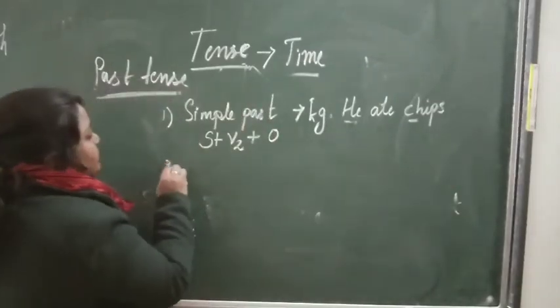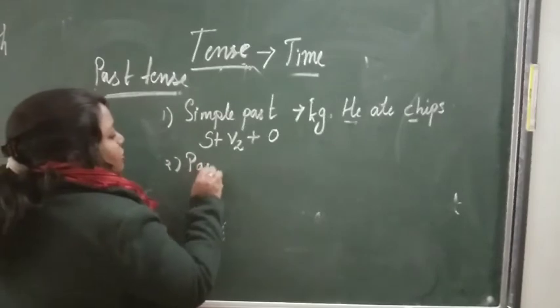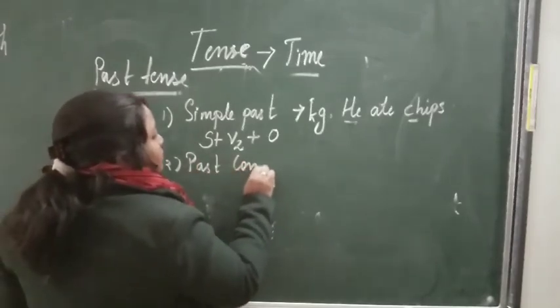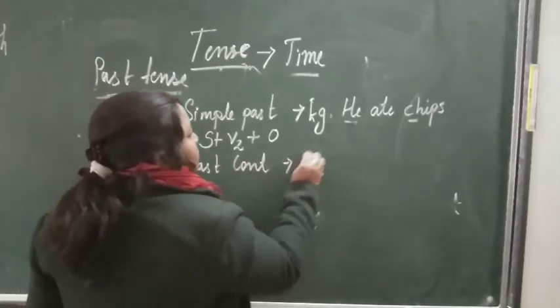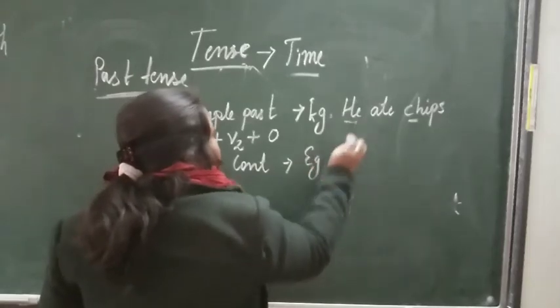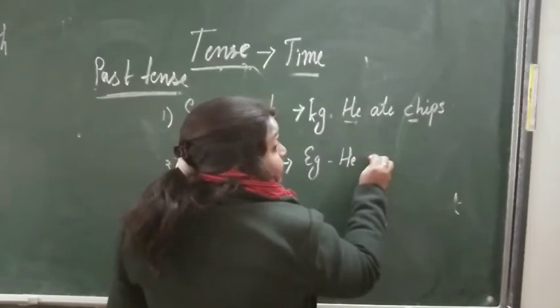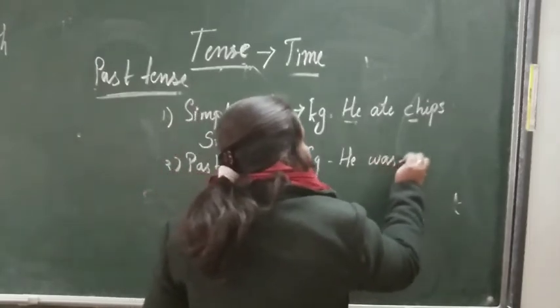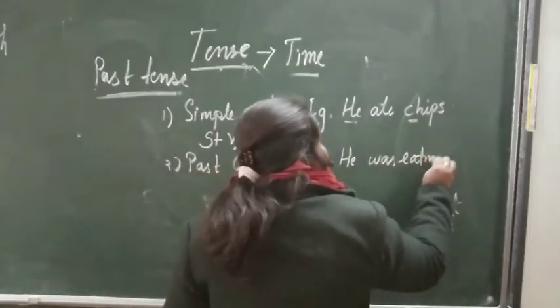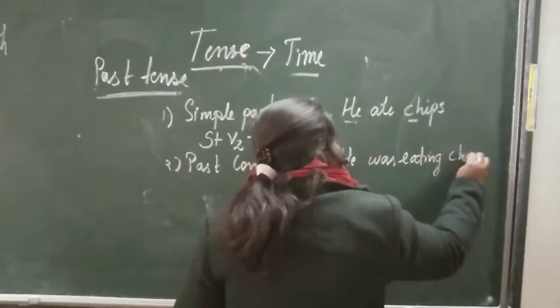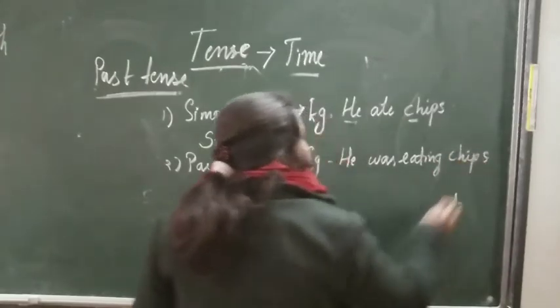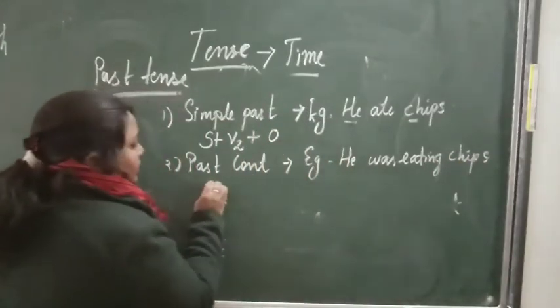Now, second is past continuous. Here the same, if you change, what will it be? He was eating chips. Now here what all is there?